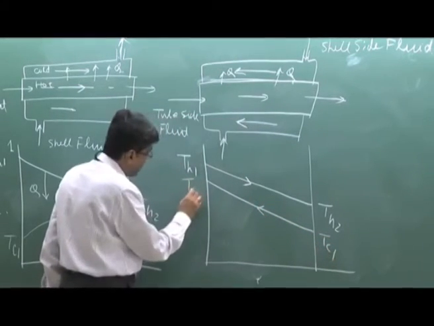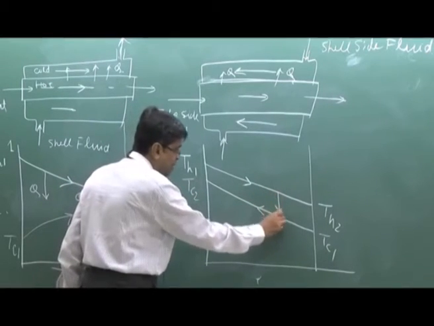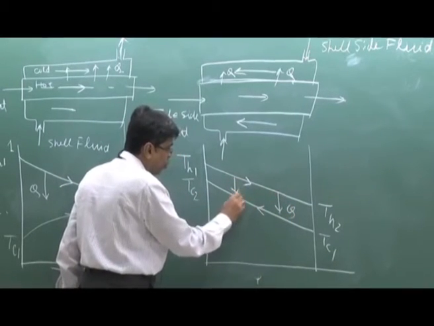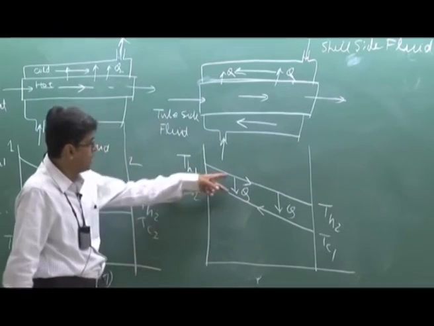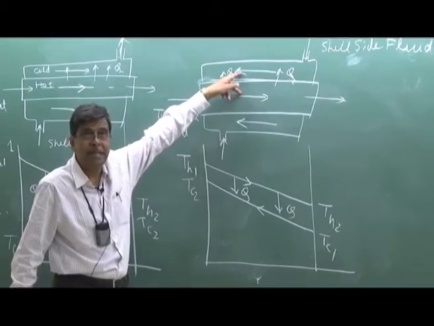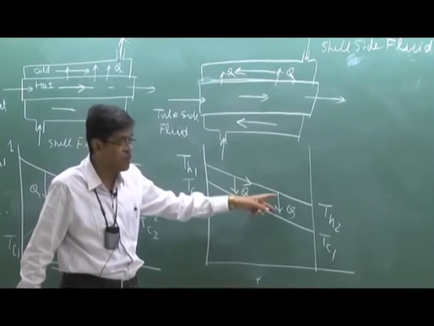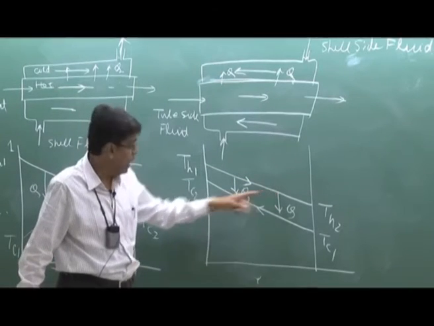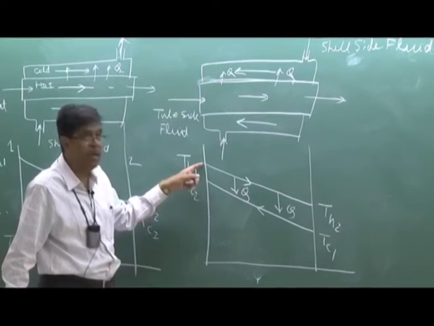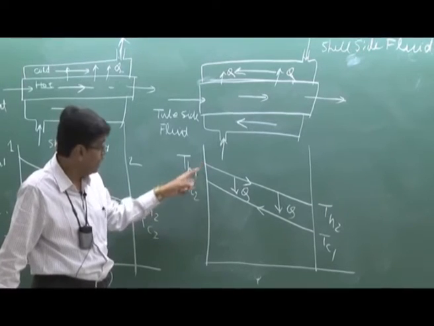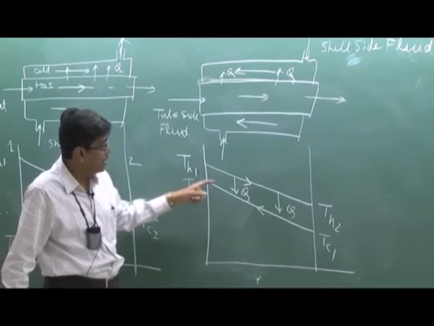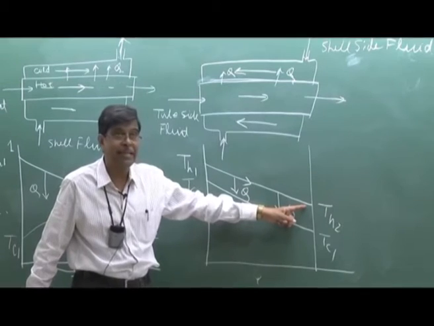And here you observe the heat transfer takes place in this direction from hot to cold fluid, and this temperature gradient at any section is responsible for the heat transfer. So therefore, Tc2 has to be less than Th1, but Tc2 under certain condition may be greater than Th2.